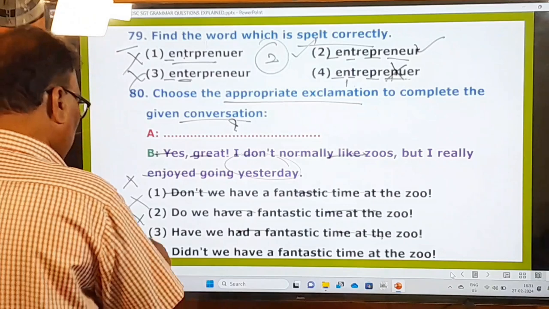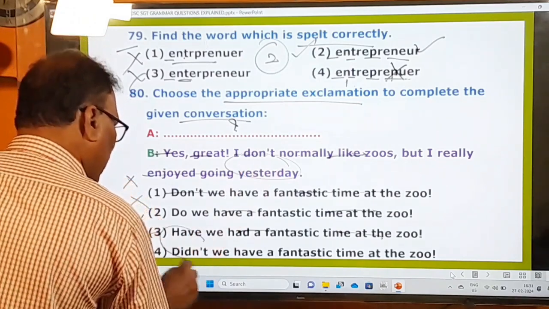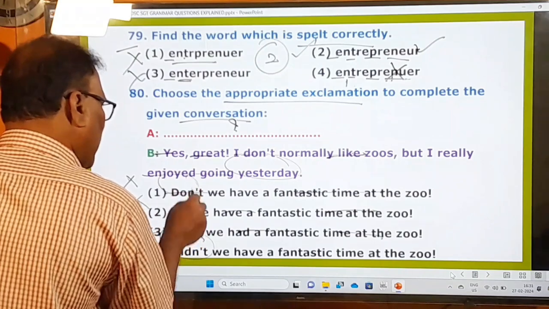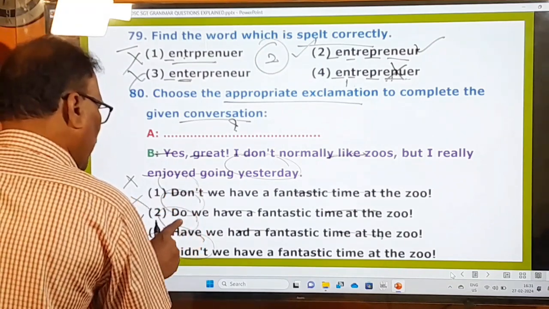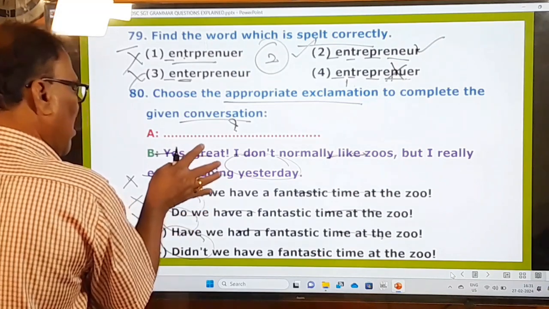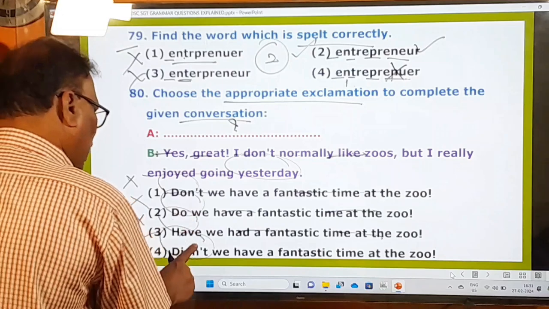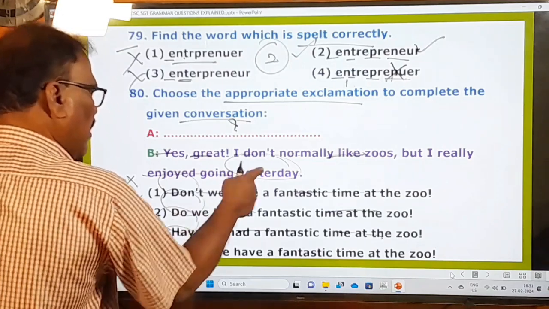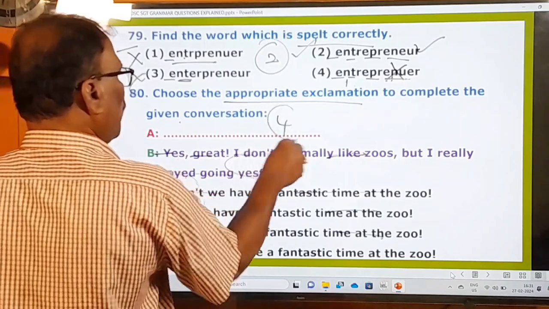Not don't, present tense; do we, present tense; have, present tense. So these first three are in the present tense, and therefore they are wrong, and only the fourth one is in the past tense. Therefore your answer is going to be the fourth one.